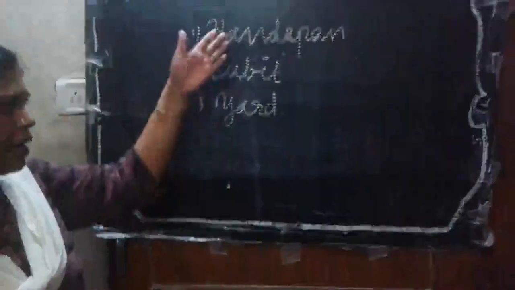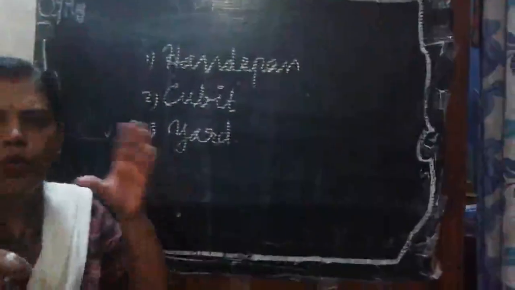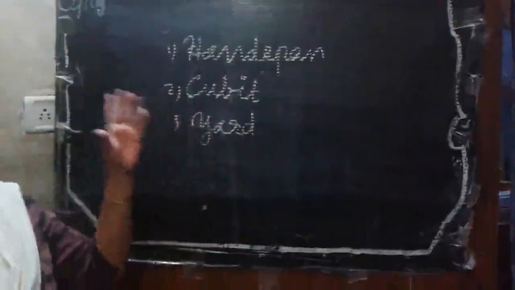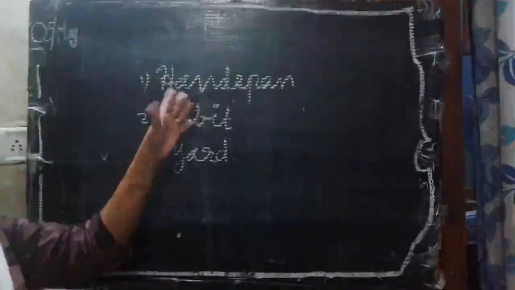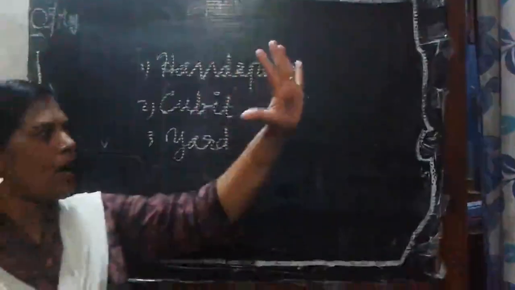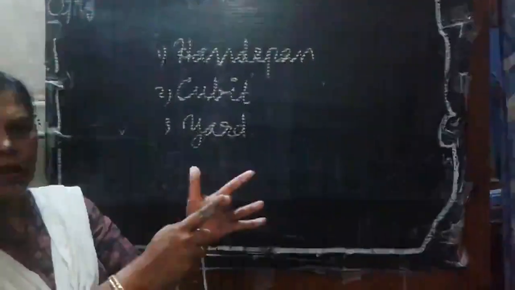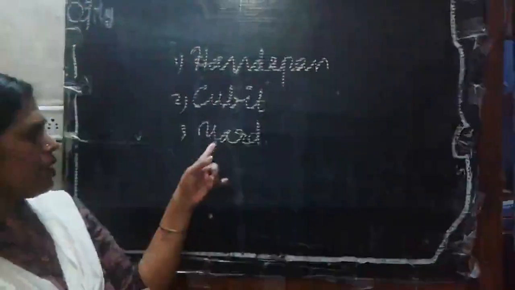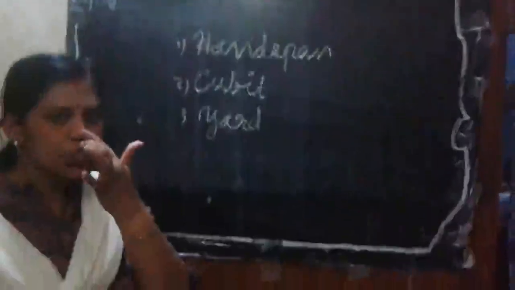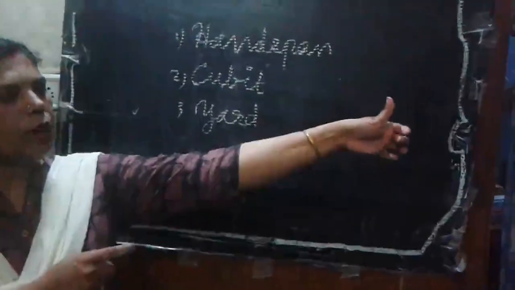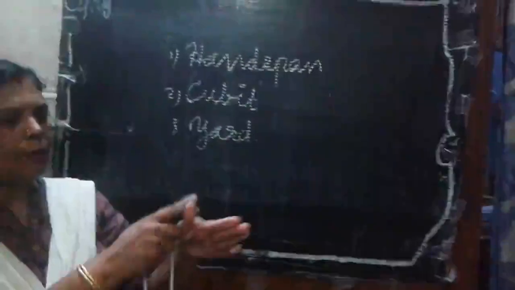Understood? They used these three kinds of things. They used their own body parts for measuring things. Clear? Hand span, cubit and yard. Hand span means from the open palm, from the little finger to the thumb, cubit means from the middle finger to the elbow, and yard means from the nose tip to the thumb. If I keep it like this, thumb.